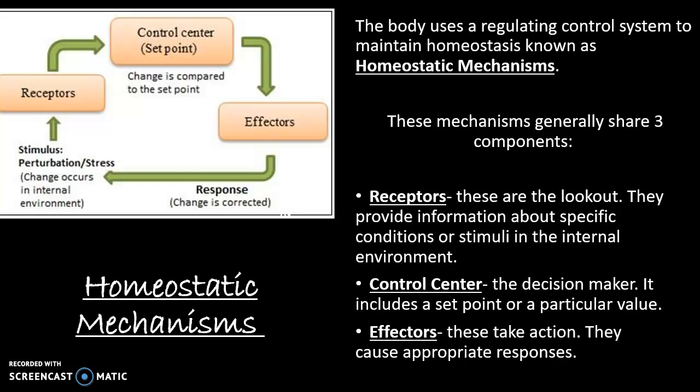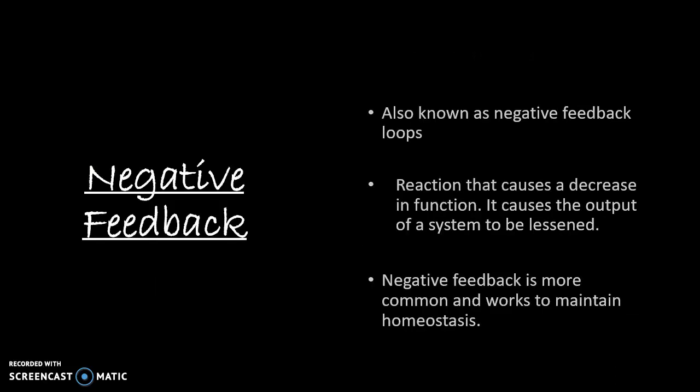Effectors cause two different responses in order to maintain homeostasis. The first response we will be discussing is negative feedback. Negative feedback is also known as a negative feedback loop. Negative feedback is a reaction that causes a decrease in function. It causes the output of a system to be lessened. And negative feedback is more common and works to maintain homeostasis.